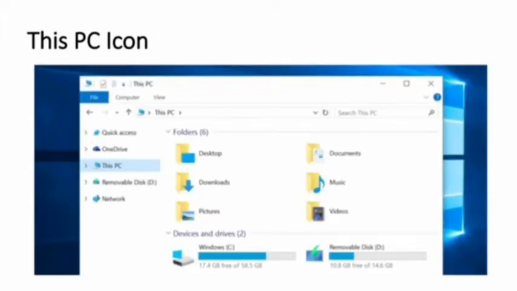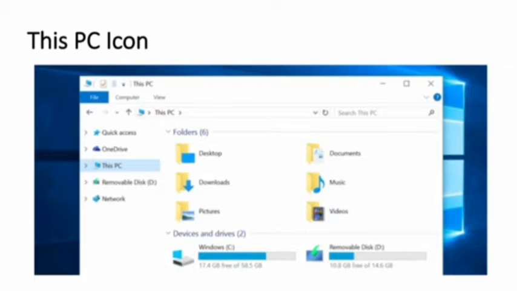This PC icon. This icon is located in our Windows software. This PC window is divided into two sections, main window and left section. We have to remember few points in this PC icon.